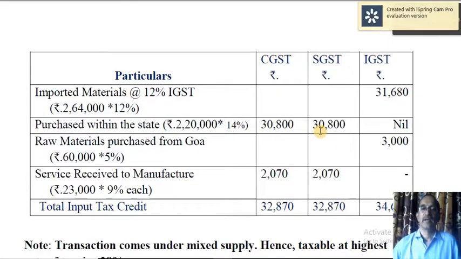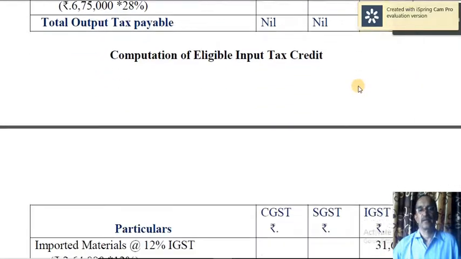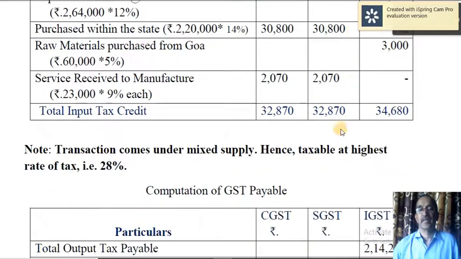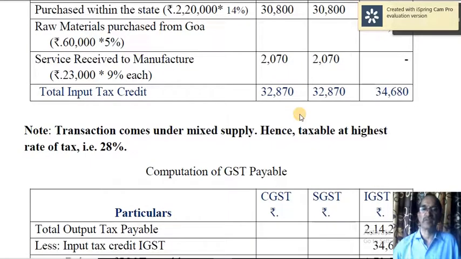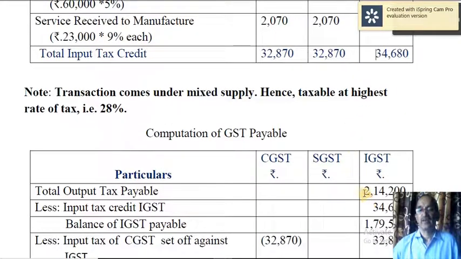Whereas input tax credit, if you look at the previous table, input tax credit is 32,870 and 34,680. So here 2,14,250 is the output tax liability. Input tax credit is 34,680.